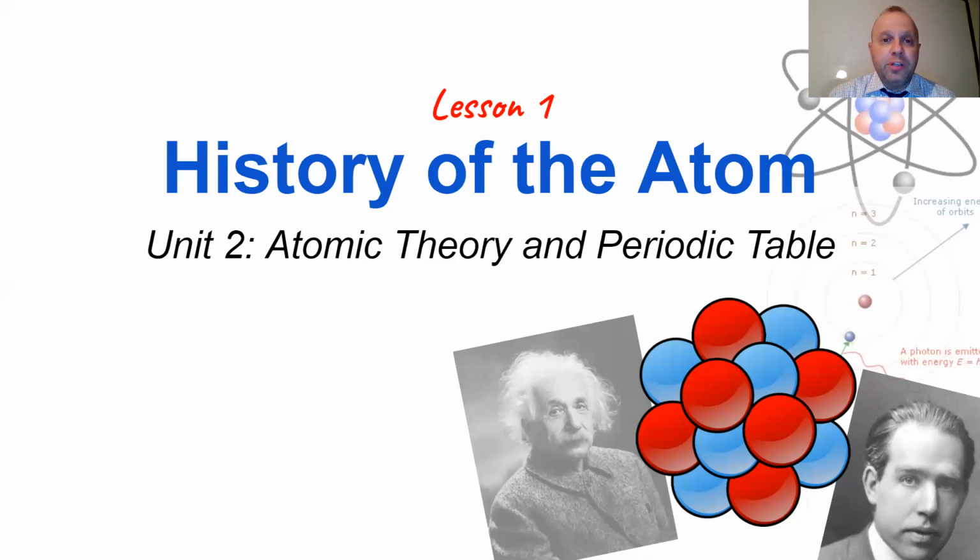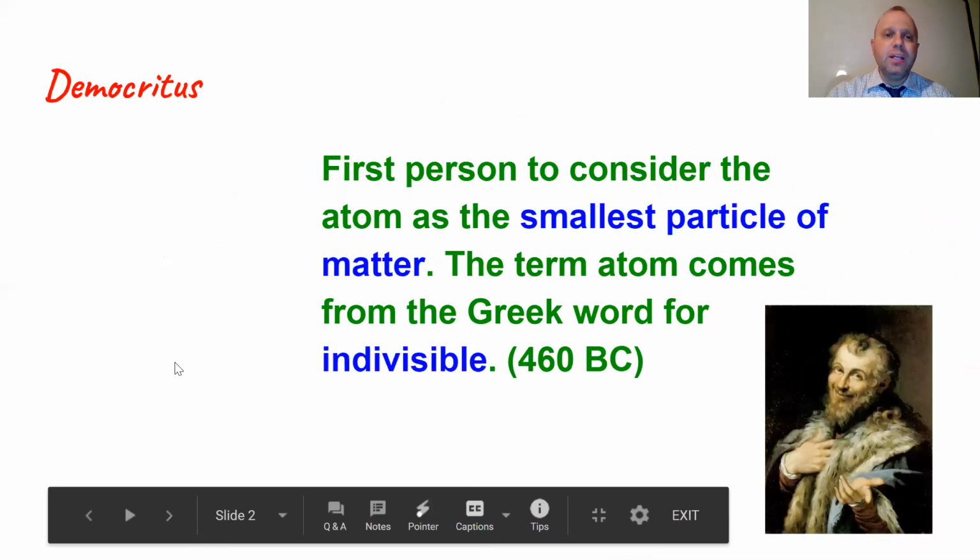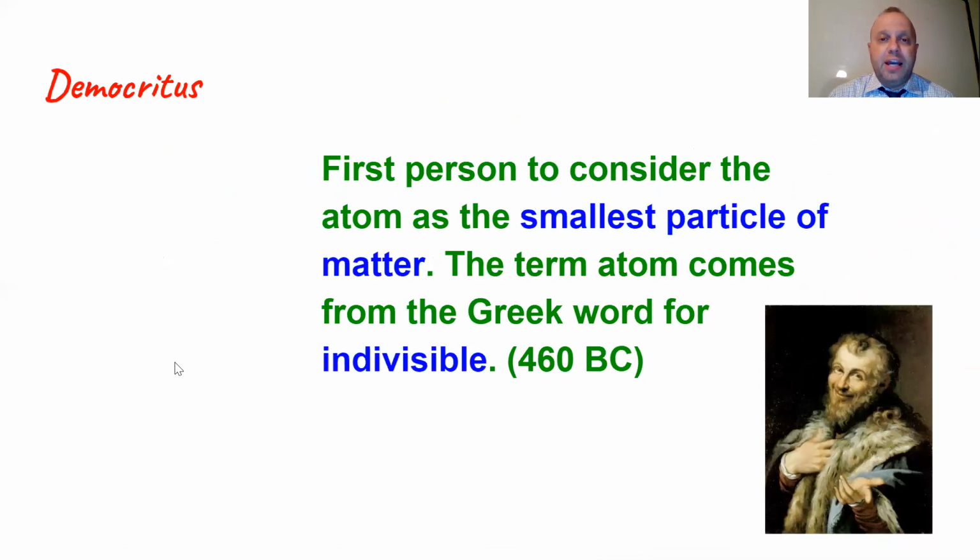So as you can see, we have moved on to Unit 2, which is called Atomic Theory and Periodic Table. This is our first lesson on the history of the atom. If we take a look at our next slide, we're going to talk about many different scientists today.